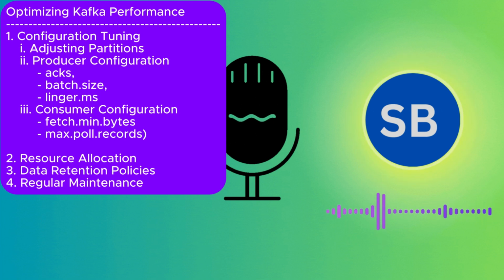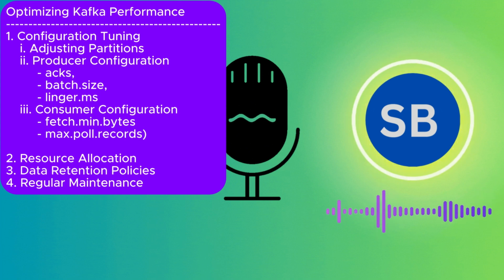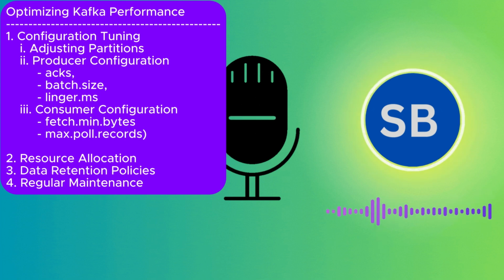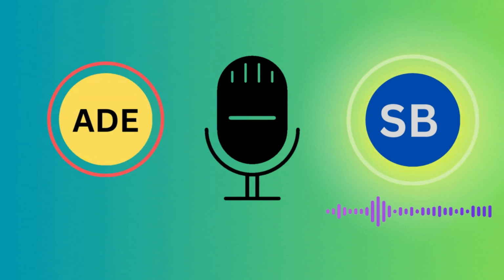Keep shorter data retention policies, so that the system need not maintain a huge amount of data all the time. So we should have a proper purging mechanism in place. And we should do regular maintenance. So perform regular maintenance tasks, such as cleaning up the old logs, optimizing the topic configurations, and reviewing broker health to maintain optimal performance. So by following all these practices, we can optimize the Kafka cluster performance.